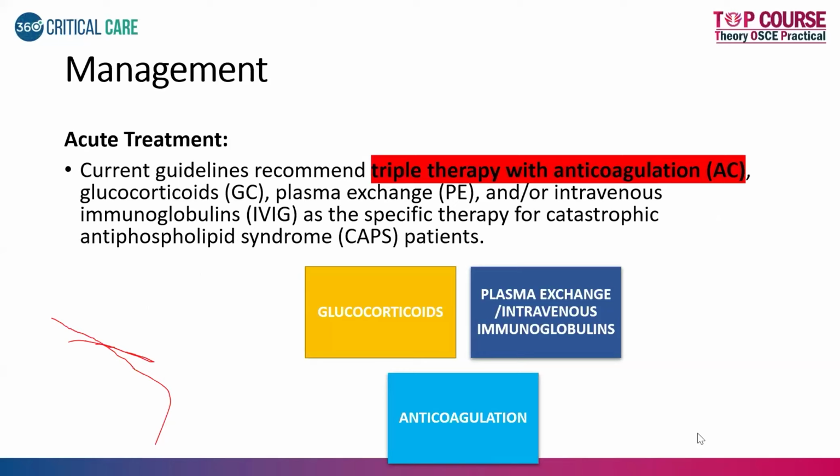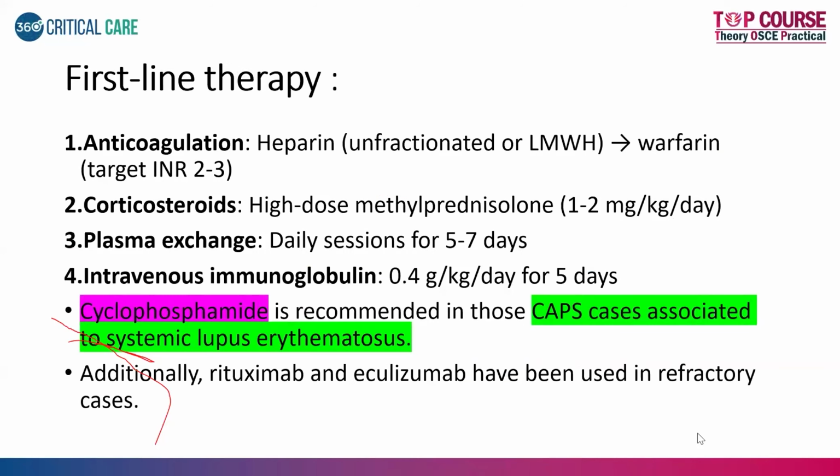How do we manage catastrophic APLA? Usually, in the acute treatment, the pillars of the treatment are giving the patient steroids. You have to give them pulse steroids, high dose, therapeutic plasma exchange or the use of IVIG, and then follow it up with anticoagulation. So it is called triple therapy with anticoagulation. So this is what we have to remember about management of catastrophic APLA. First line therapy, anticoagulation.